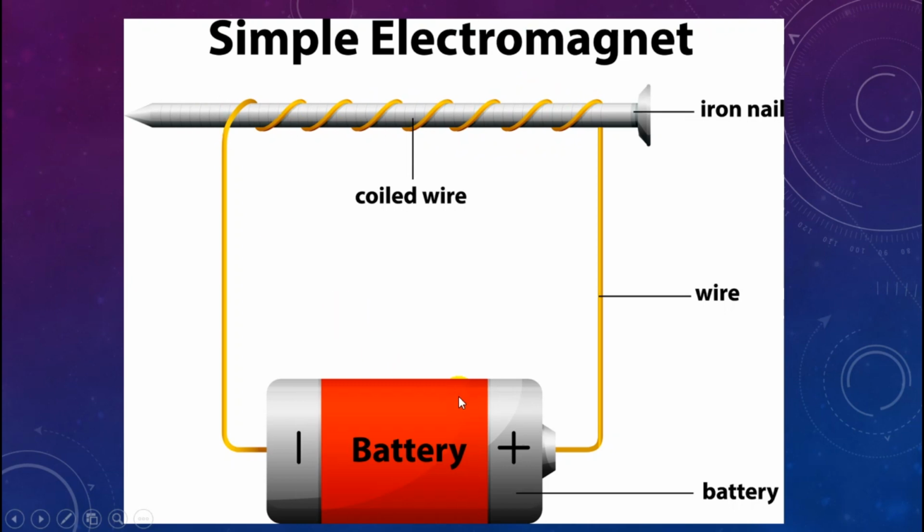And then after we connect all the cable, positive and negative like this, the nail becomes a magnet. It is not a permanent magnet. It will be a magnet only while the wire is connected to the battery. If we cut the wire, the magnet will be lost.